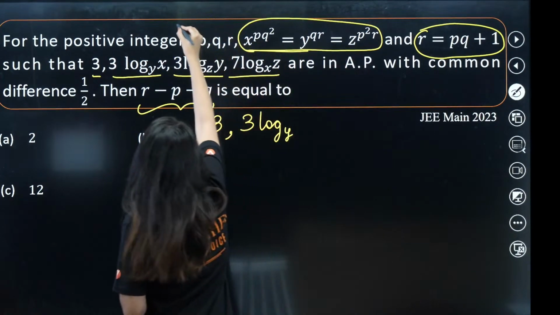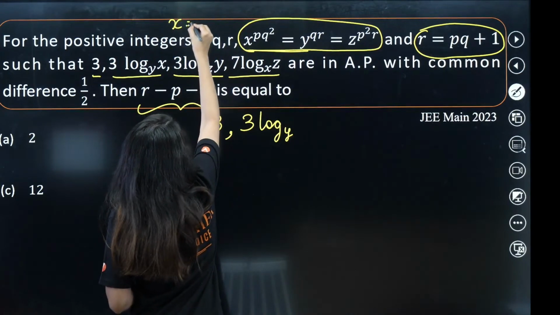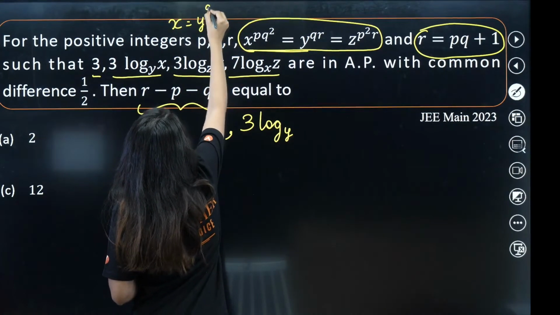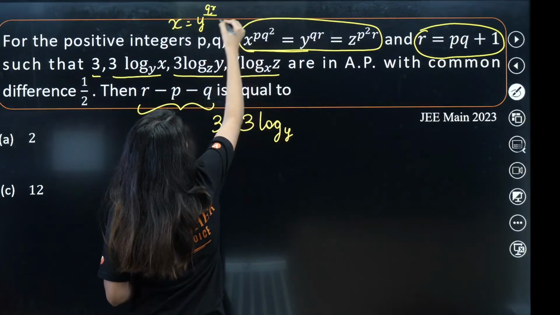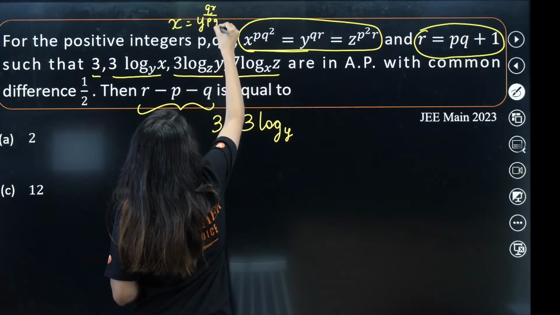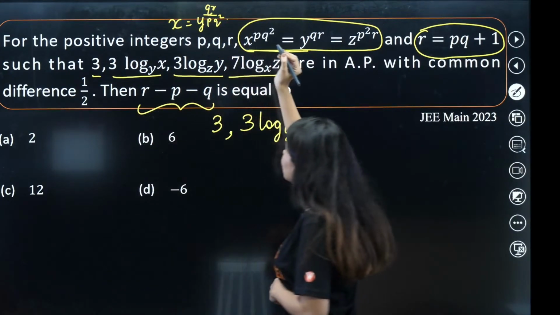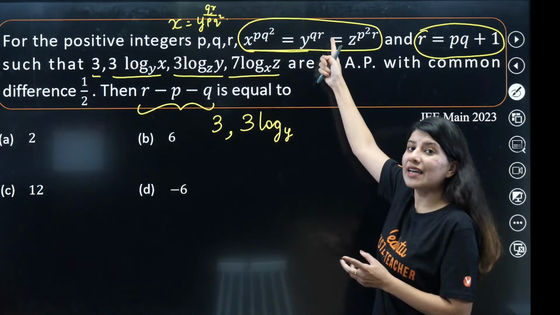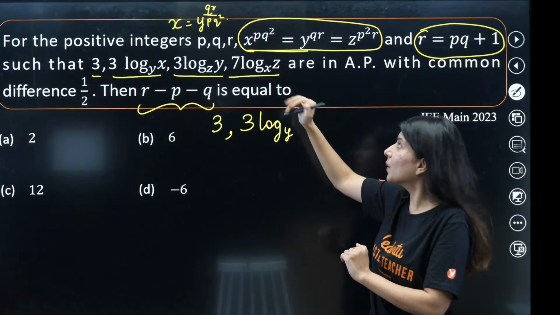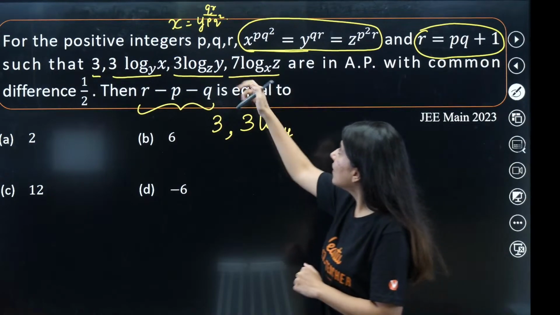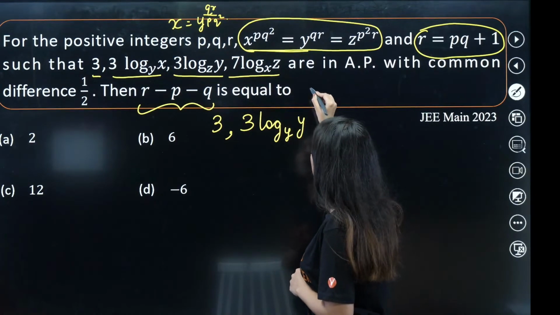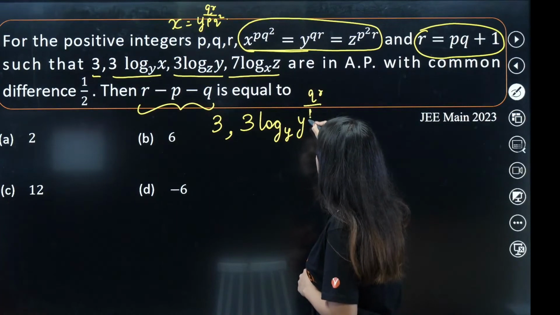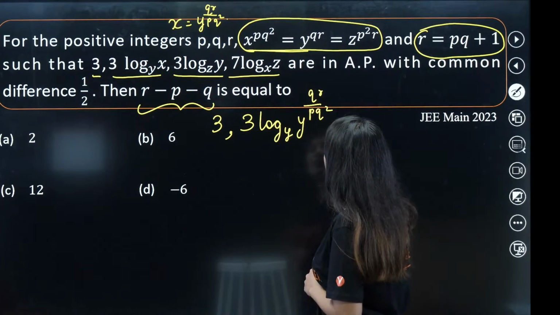So the value of x will come out as what? X will be y to the power qr upon pq square. Transfer this power towards the right hand side, it will become 1 upon pq square. So x is y raised to power qr upon pq square, right?